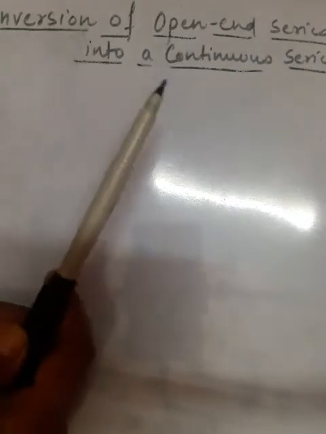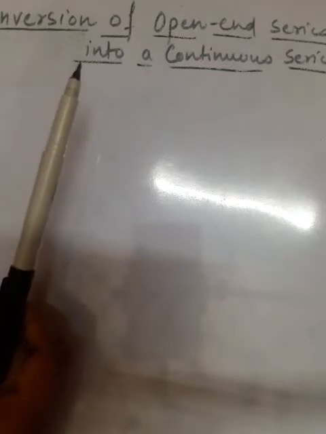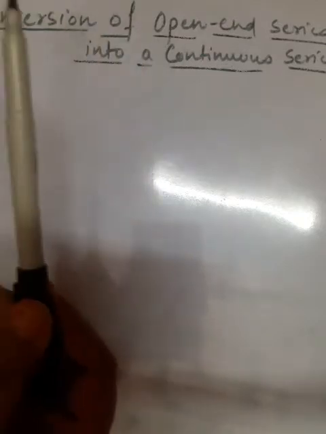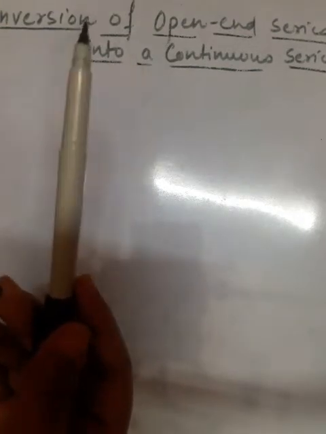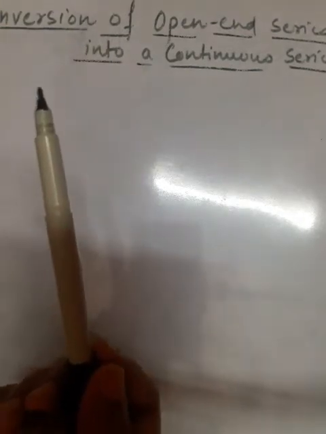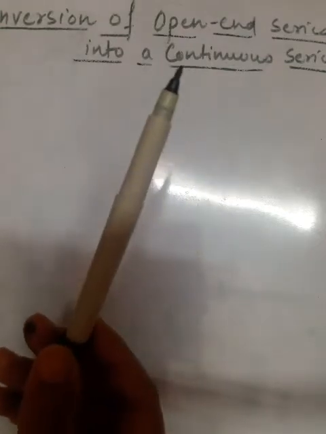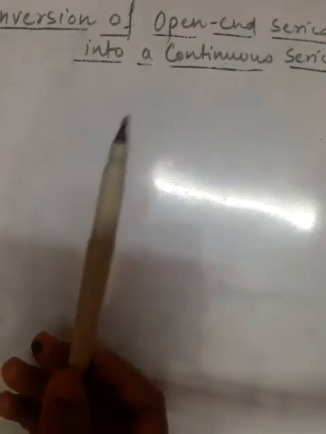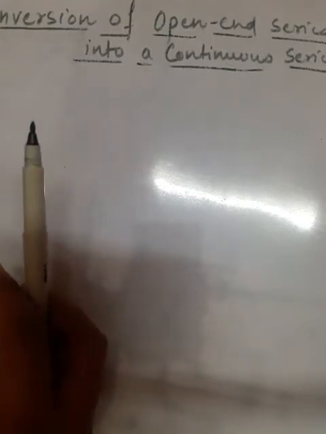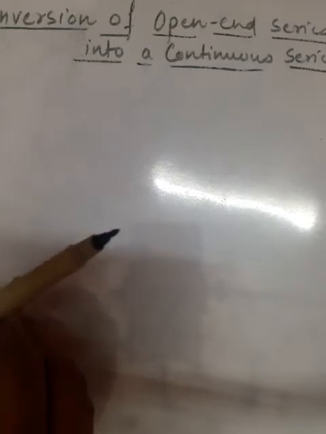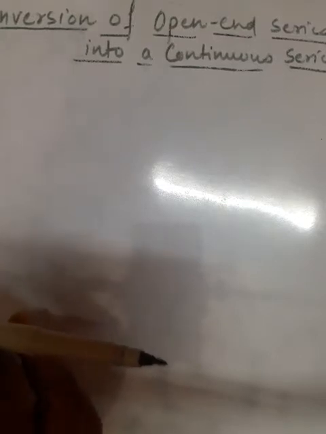Good morning, students. In my previous video, I started the topic of open-end series and open-end frequency. What is open-end distribution or frequency? In a frequency distribution, if the lower limit of the first class and the upper limit of the last class are not given, it is known as open-end distribution. In this series, in place of the lower limit of the first class, words like below or less than are written, and in the last class, in place of the upper limit, words like over and above or more than are written.